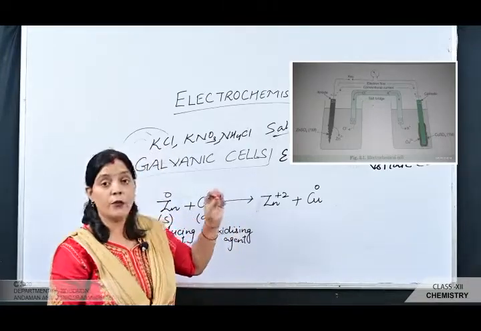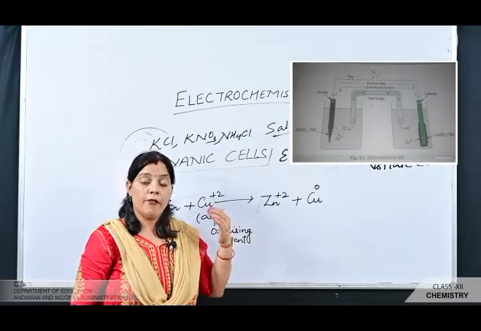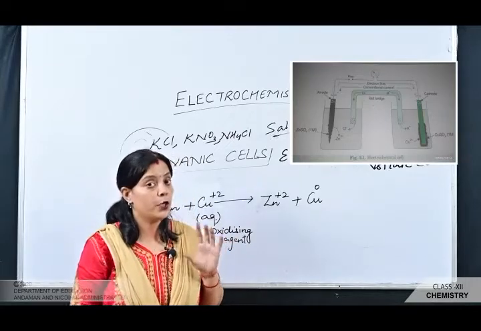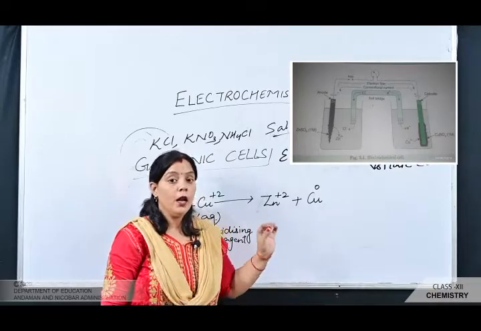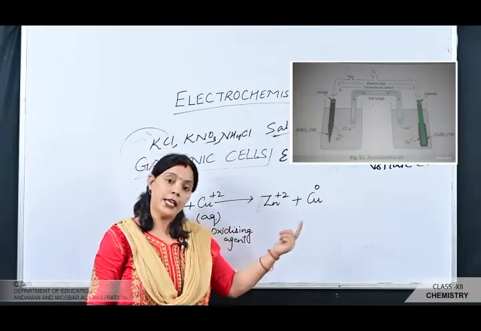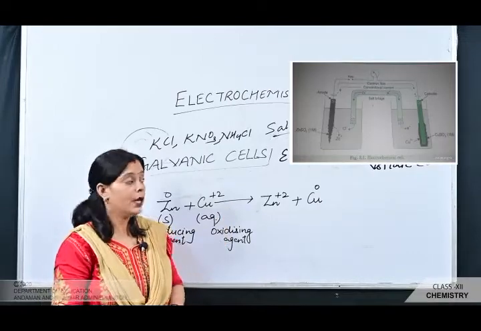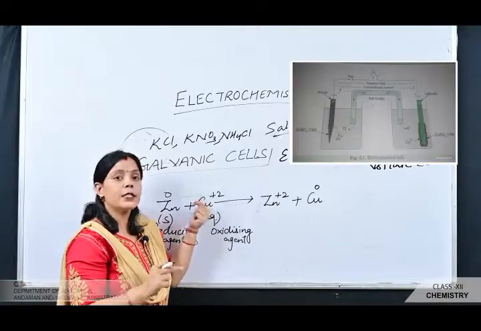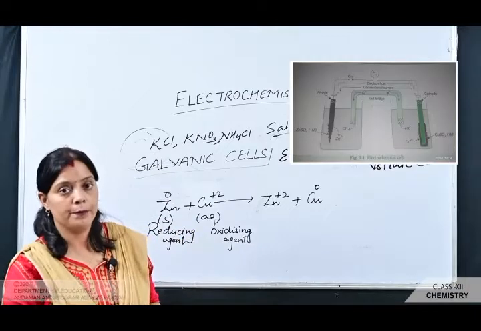When a deflection is observed in the voltmeter, it indicates that there is a potential difference between the two electrodes. It has been found that the conventional current flows in the outer circuit from copper to zinc strip, and we know that in the Daniell cell, in this electrochemical cell, the electrons move from zinc to copper, and conventional current moves from copper to zinc, that is in the reverse direction.